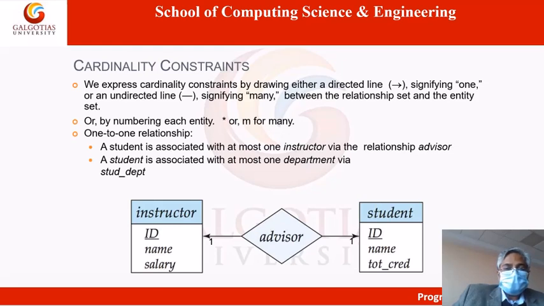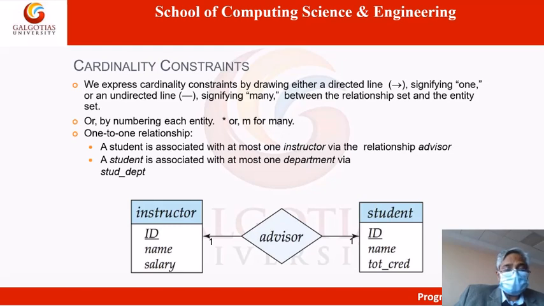In this case you can see that the relationship is denoted by an arrow, and also we can write the number 1. Here also one student has one advisor, so here also an arrow. Arrow means 1, or alternatively we can write 1 here.